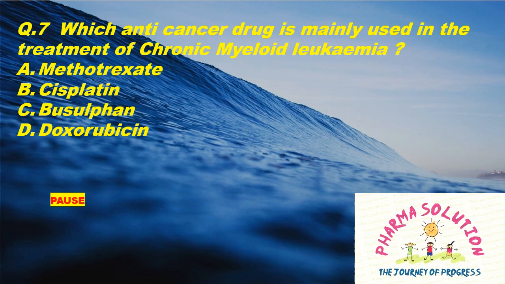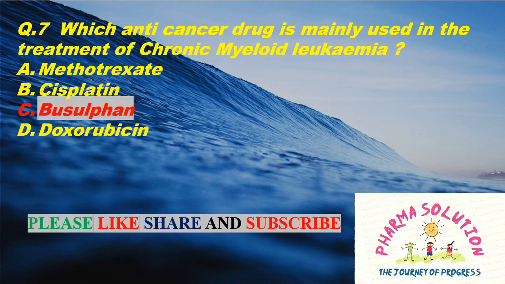Question 7. Which anti-cancer drug is mainly used in the treatment of chronic myeloid leukemia? Option A, Methotrexate. Option B, Cisplatin. Option C, busulfan. And option D, Doxorubicin. And the right answer is option C, busulfan.